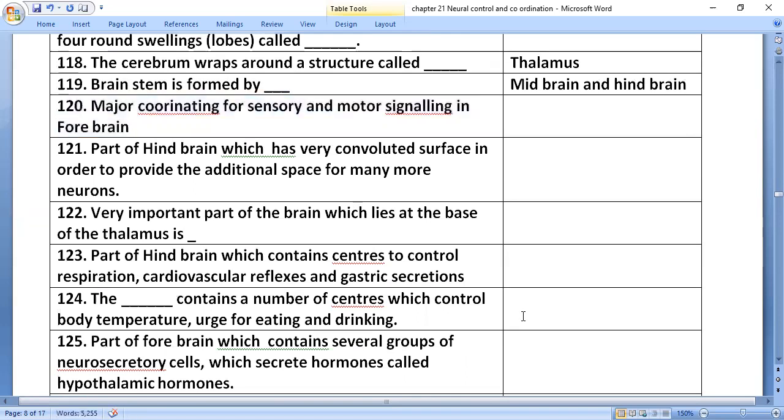The major coordinating center for sensory and motor signaling in the brain is the thalamus. The part of the hindbrain which has a very convoluted surface, to provide additional space for many neurons, is the cerebellum. A very important part of the brain which lies at the base of the thalamus is the hypothalamus.